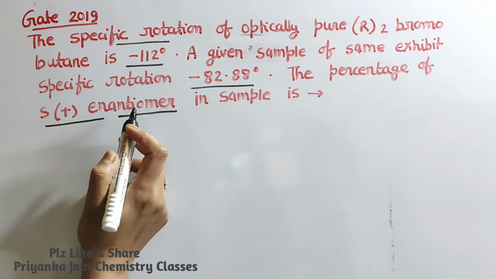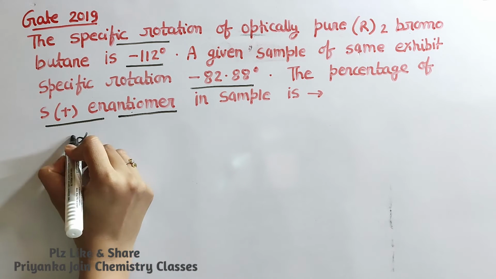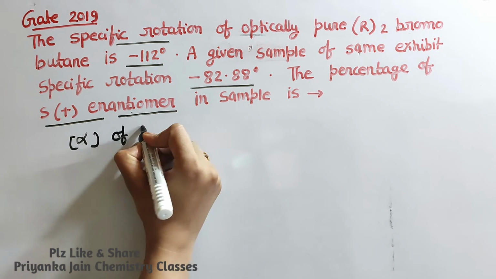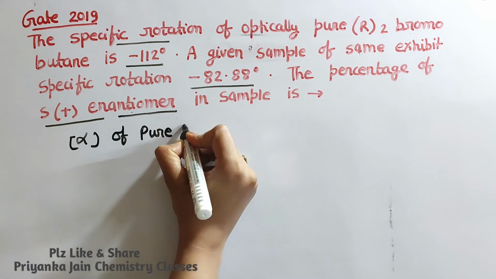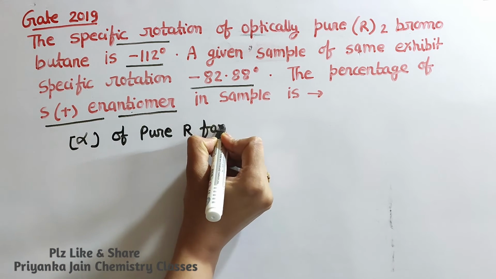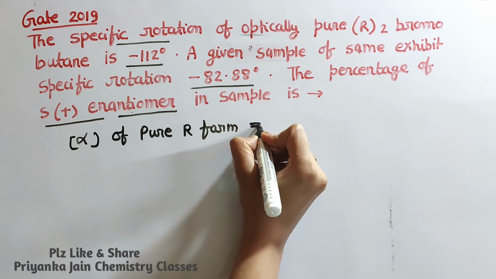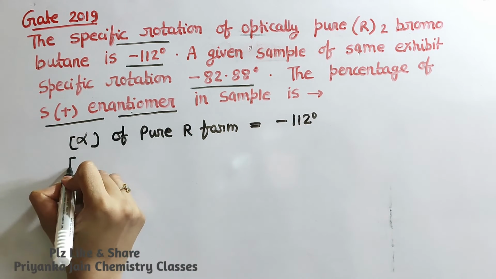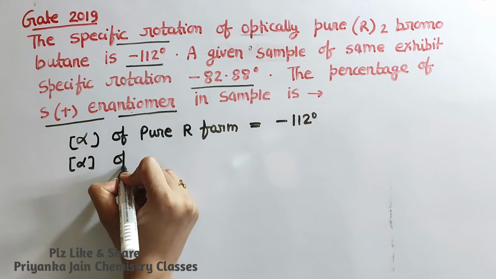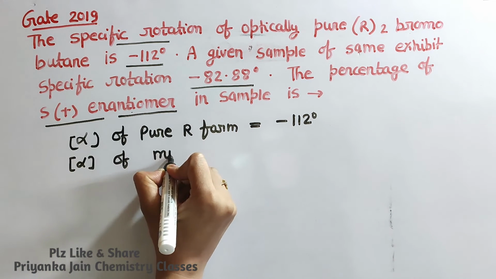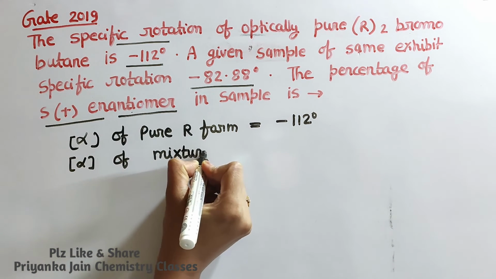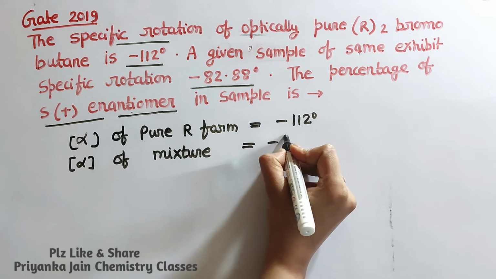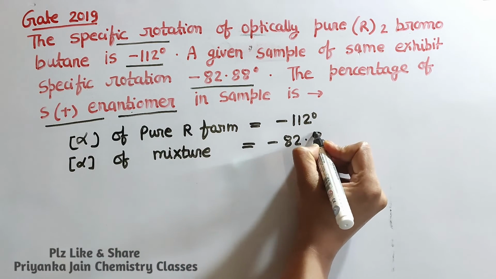So see here what is given to us. Alpha of the pure R form is given to us, that is minus 112 degree. And we are given the alpha of the mixture, that is minus 82.88 degree.